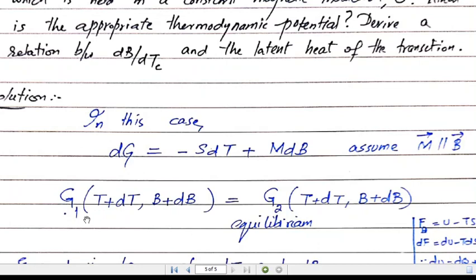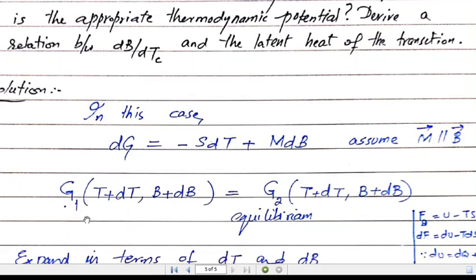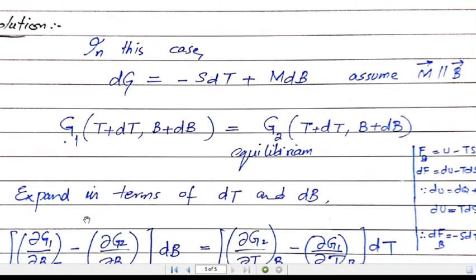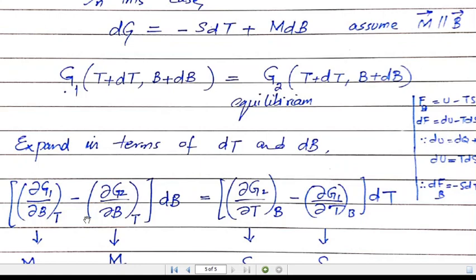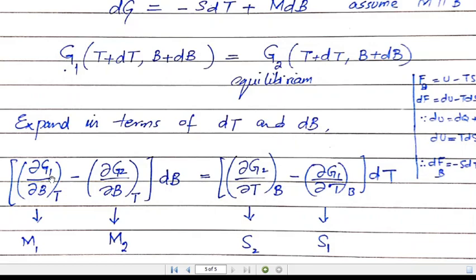Again, we can expand this term by Taylor series, as we did for the Clapeyron equation. So we'll have partial G1 over partial T at constant B plus partial G1 over partial B at constant temperature T, and similarly partial G2 over partial T and partial G2 over partial B. We can find these differentials and then rearrange this equation.